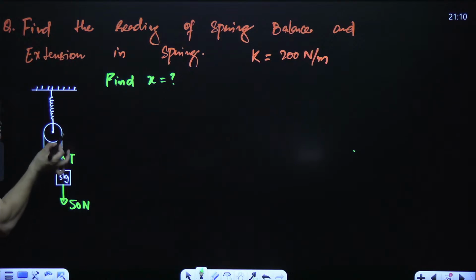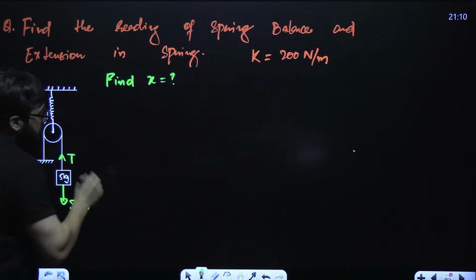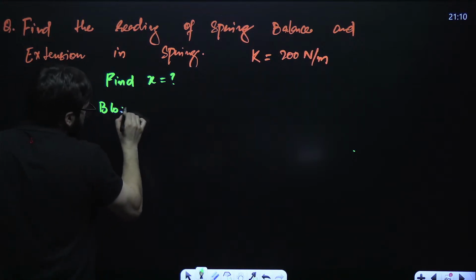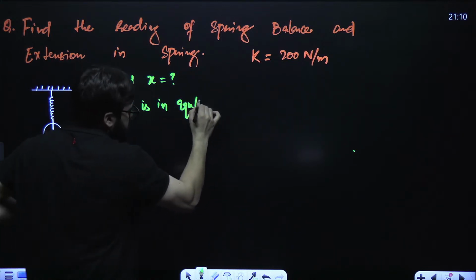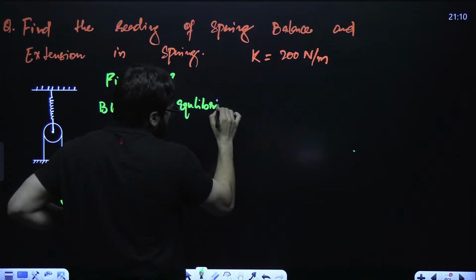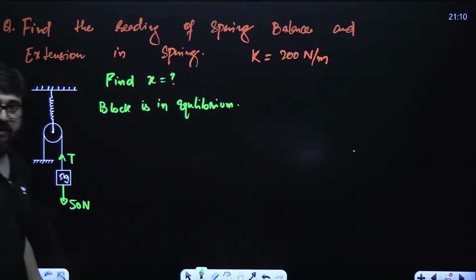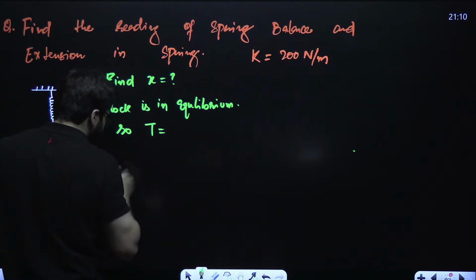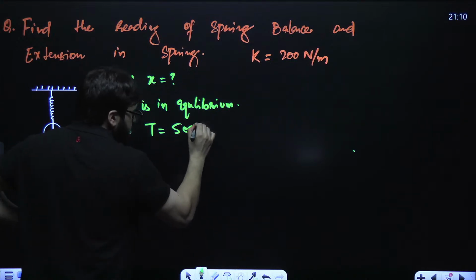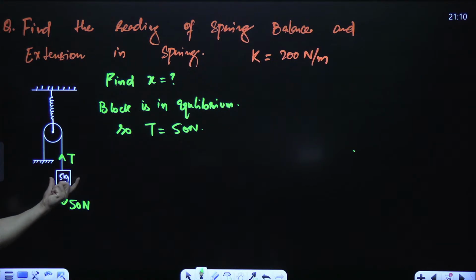Now guys, this rope is fixed over here. It will not go up and down. This block cannot go up and down. The block is in equilibrium. So if the block is in equilibrium, can I say upward force is equal to downward force? Yes. So I can say tension will be equal to 50 Newton. If this is at rest, the block is in equilibrium, and upward force is equal to downward force.